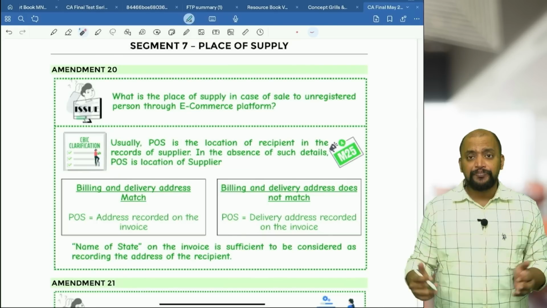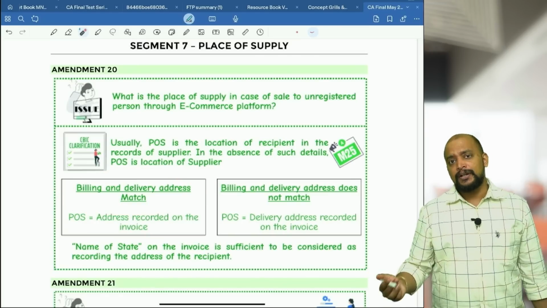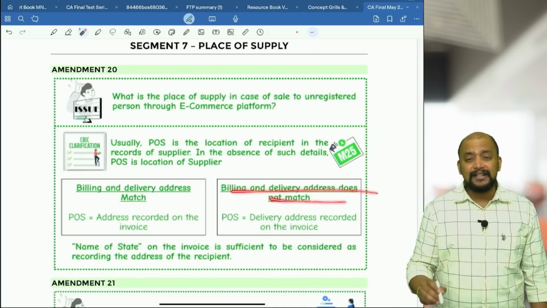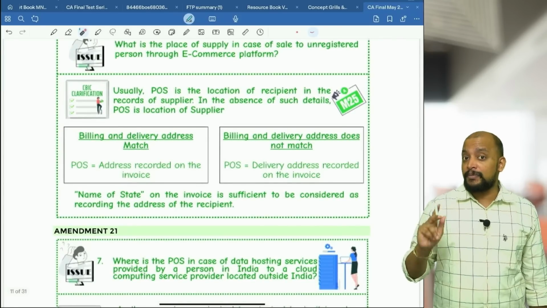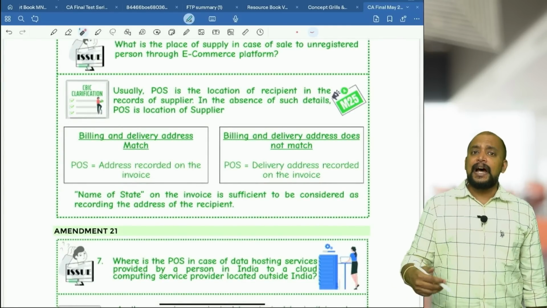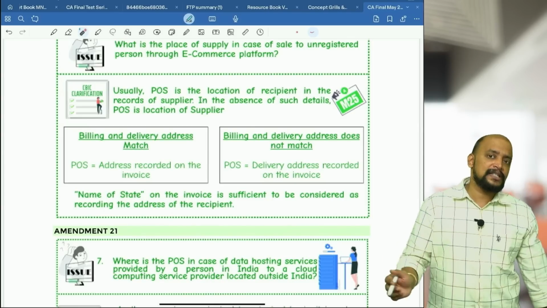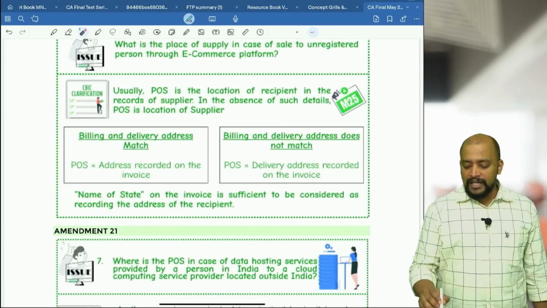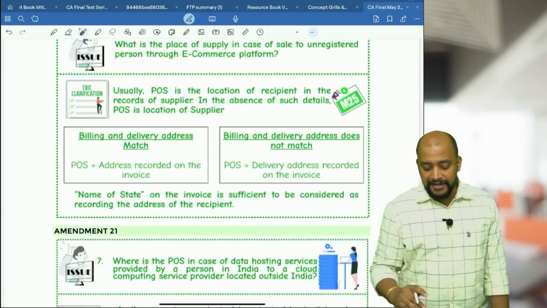This is the provision. Now, what if the billing and delivery addresses match? No confusion, there is one address only, take that address itself as the place of supply. If the billing and delivery addresses don't match, in that case take the delivery address recorded in the invoice. Here, does the address recorded in the invoice need to be the full address? Not necessary; even if the state is recorded, that is sufficient. The name of the state on the invoice is sufficient to be considered as recording the address of the recipient.